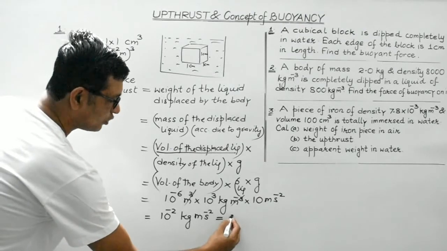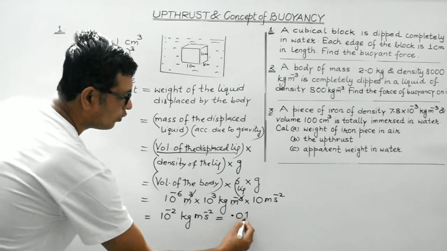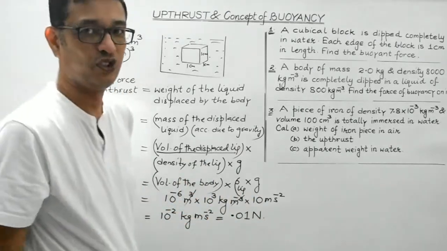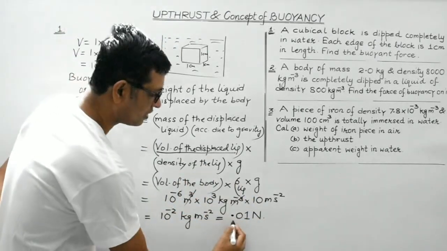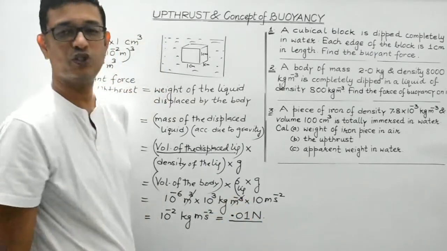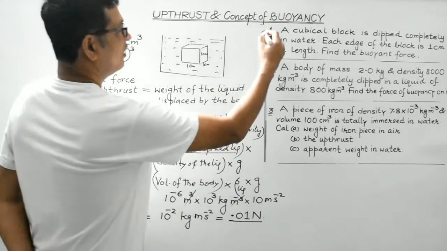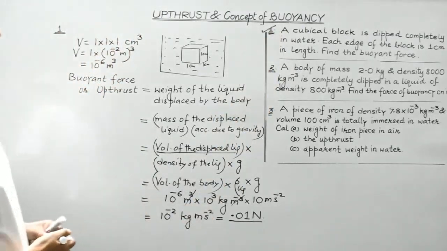So 10 to the minus 2 is 0.01 Newton. So this is the upthrust or this is the buoyant force. I hope you have understood this concept, students, right? So we are over with question number 1. Let's discuss question number 2 then.